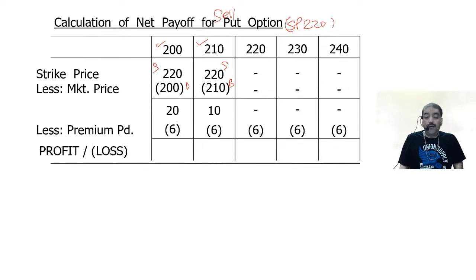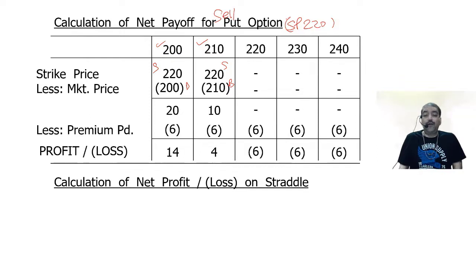So in the first case I make a profit of 14, second case I make a profit of 4, third, fourth and fifth case a loss of 6 rupees. So one more thing you understand from here. What do you understand? Call option, if you are buying a call option, it is limited loss, unlimited gains. Put option also, limited loss, unlimited gains if the price falls. Now let us combine the two figures.